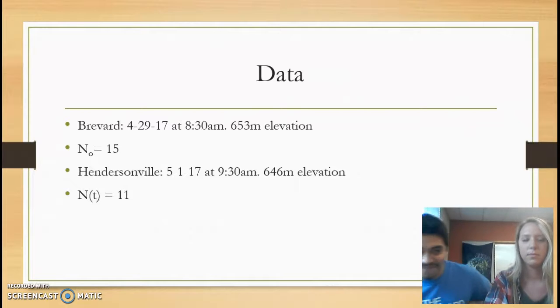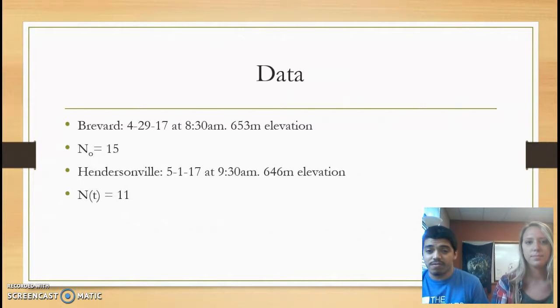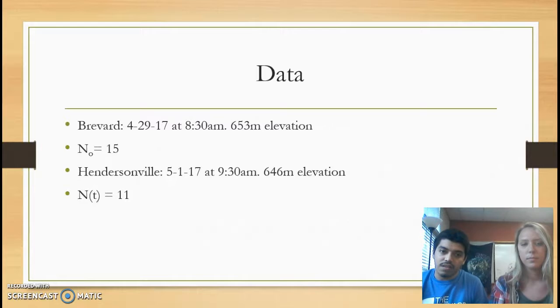All right, on to the data. We did 2 locations: here at Brevard College and the other at my house in Hendersonville. At Brevard, we did it April 29th around 8:30 a.m., and the elevation there was 653 meters. The muons we counted on the blink comparator for that one was 15. At Hendersonville, we did it May the 1st around 9:30 a.m., and the elevation there is 646 meters, and we counted 11.